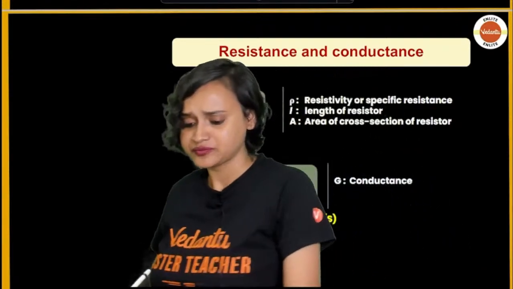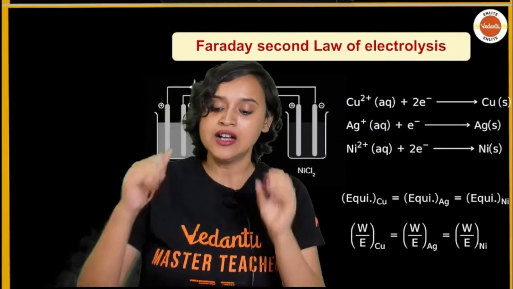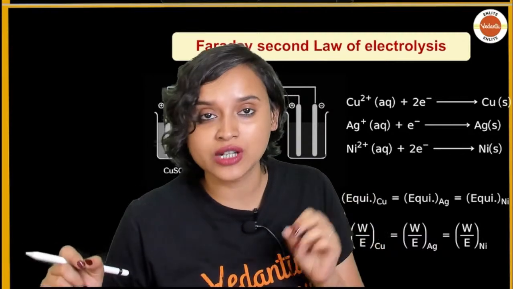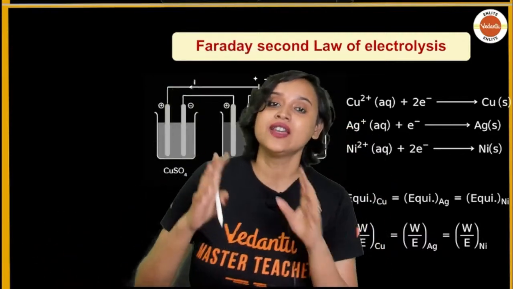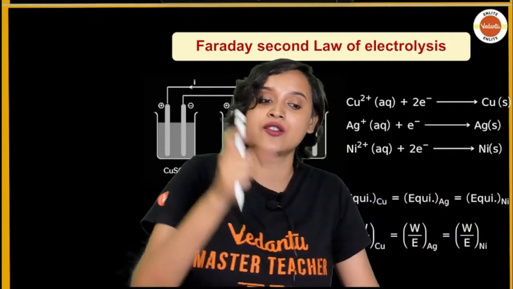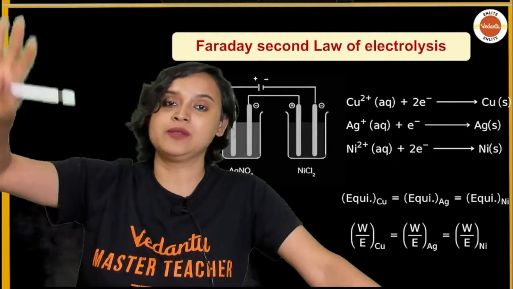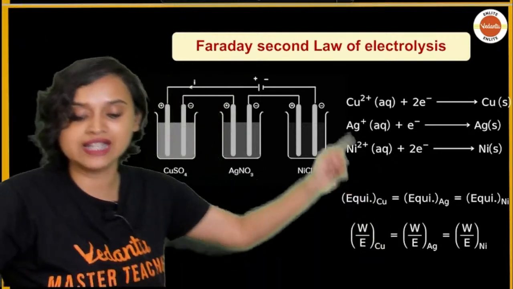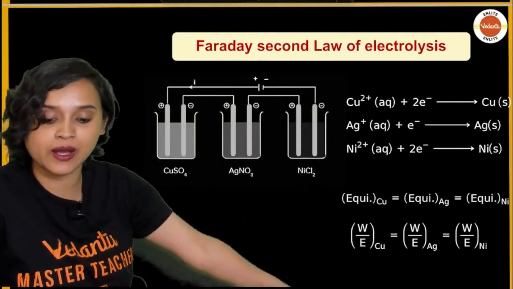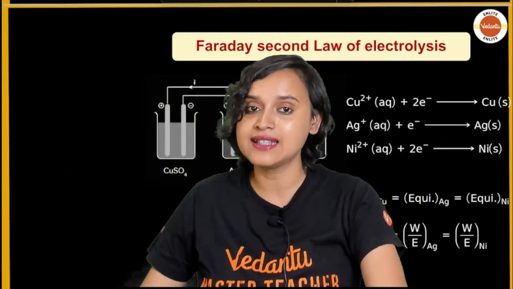So here once again, everybody, if you did not understand, let me reiterate. Faraday's second law of electrolysis states that if the same amount of electricity is passed through different electrolytes, the masses of ions that are deposited at the electrodes are going to be directly proportional to their chemical equivalents. That is exactly what is written. W by E is chemical equivalence. Do we understand this? I hope it is all clear.